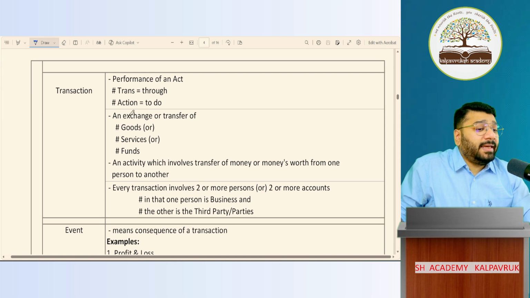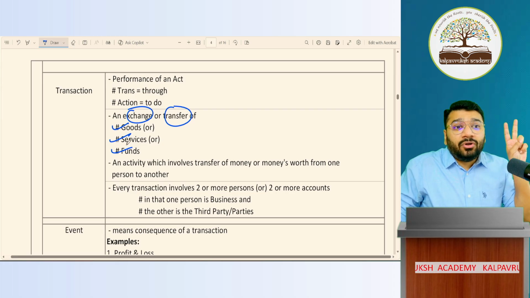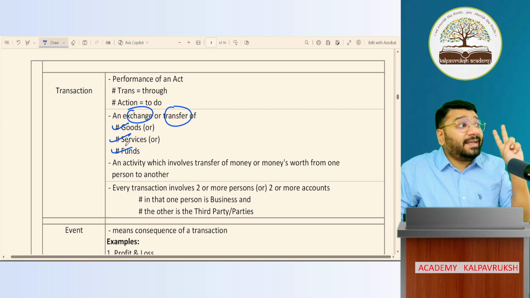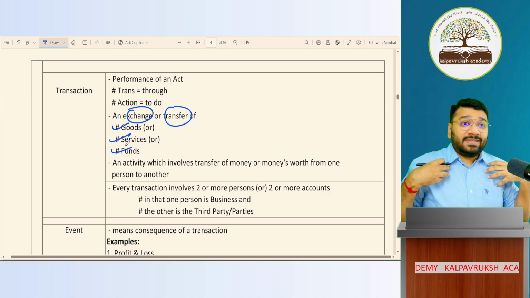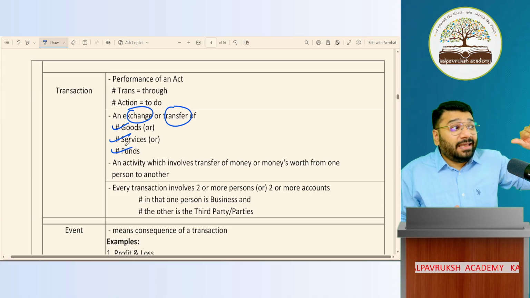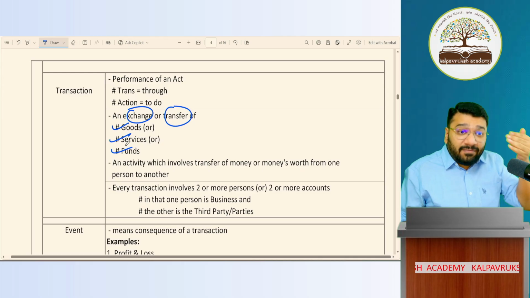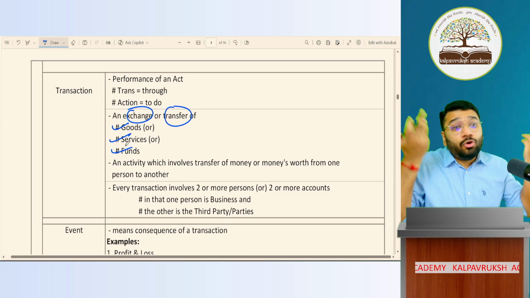A transaction involves exchange or transfer. Exchange or transfer of what? Either goods or services or funds between two parties, not necessarily entity. One party is always an entity, which is a business. The opposite person can be an entity, or can even be a human being. So you cannot say both people are entities. In that, one could be an entity, and the other person, the third party, could be anybody.